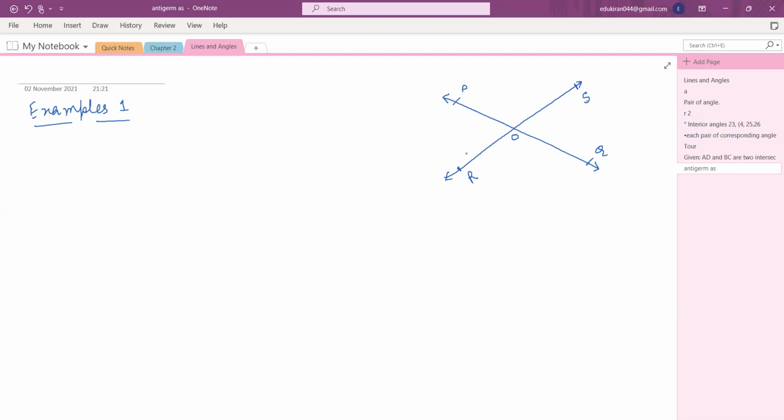All right, done? Done, ma'am. Okay, now I'm giving some names to the angles. Instead of writing POR, ROQ, it gets very confusing. So I'm just writing angle 1, angle 2, angle 3, angle 4. It becomes a bit simple like this.